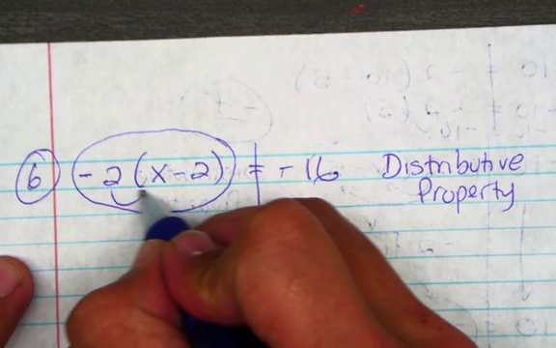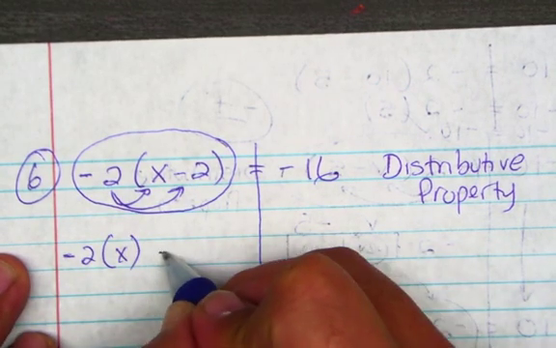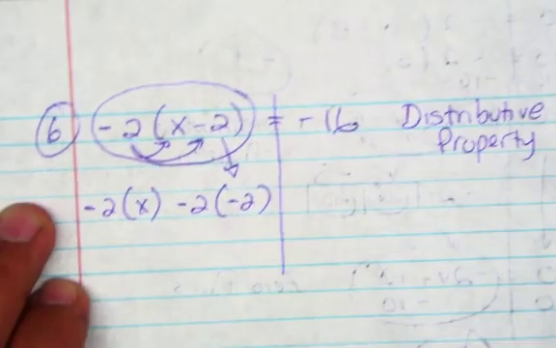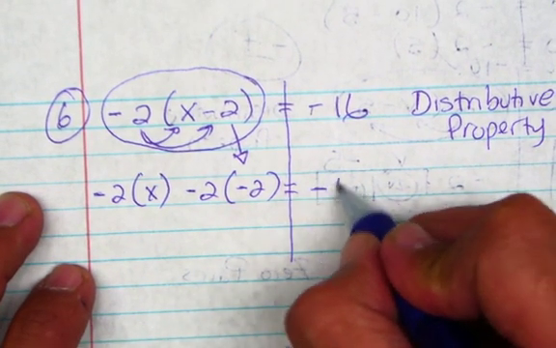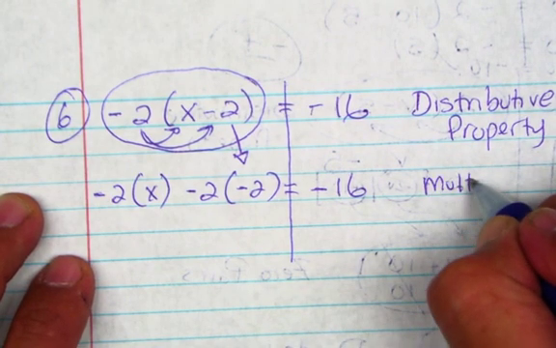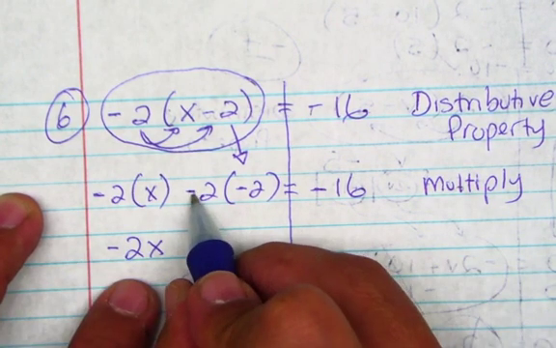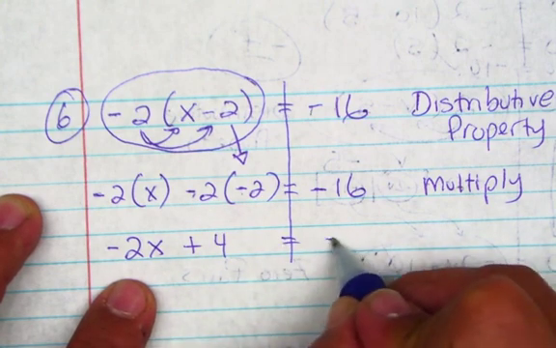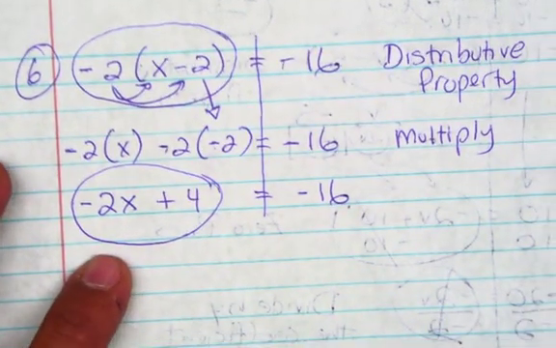I'm going to do the arrows. Remember, that's a negative 2. Okay? Here we go. Then we're going to multiply. Negative times a negative, 4. My variable's still here. What am I going to do now?